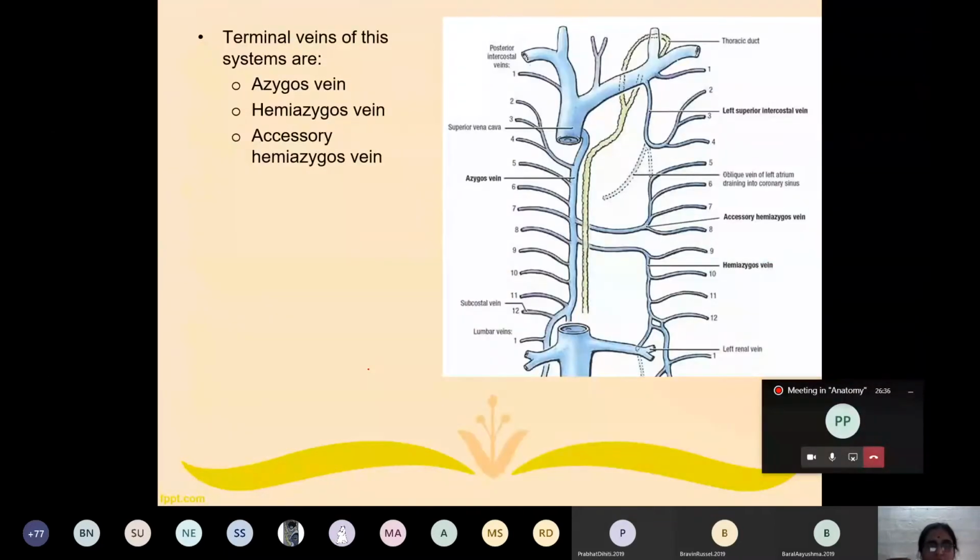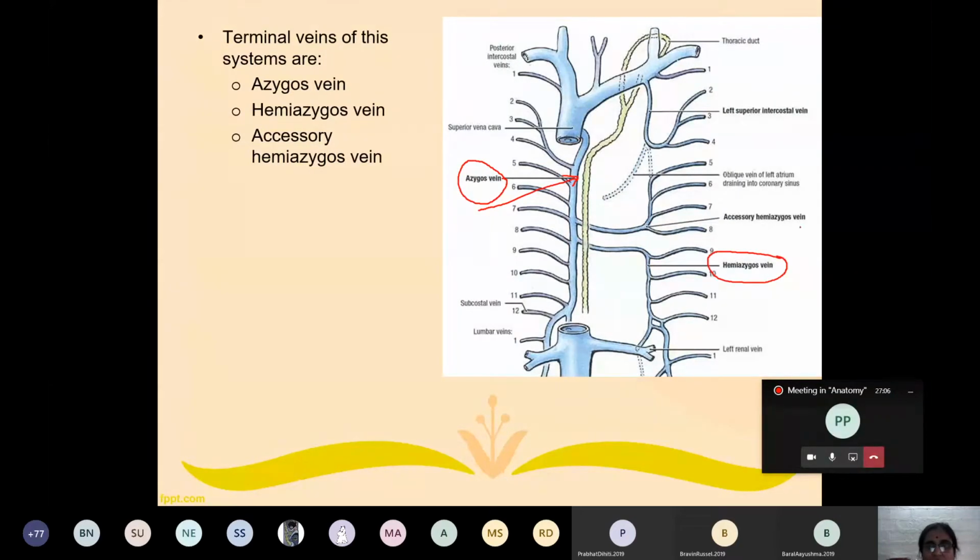Now, what are the terminal veins of this system? First and foremost, very important from the spotter point of view and theory point of view, this is the azygous vein. The second vein is the hemiazygous vein.